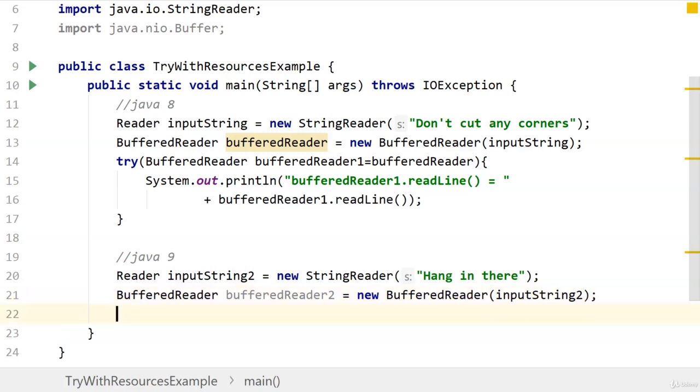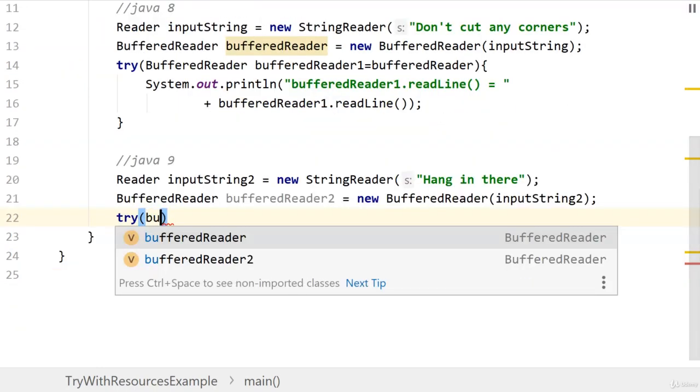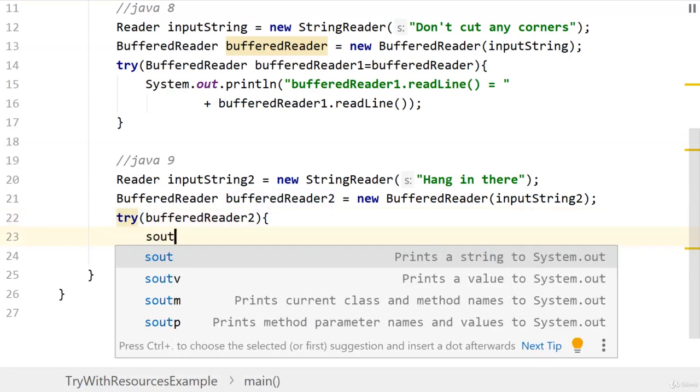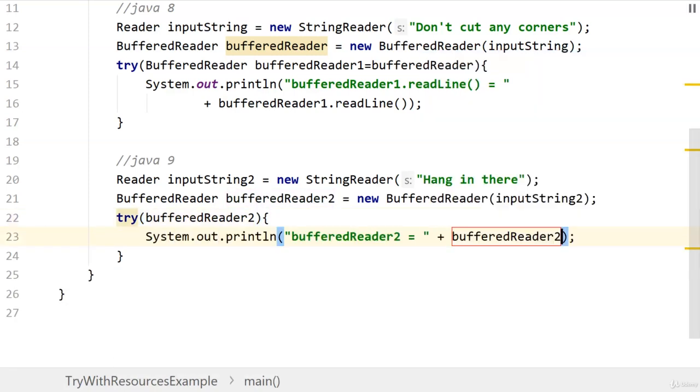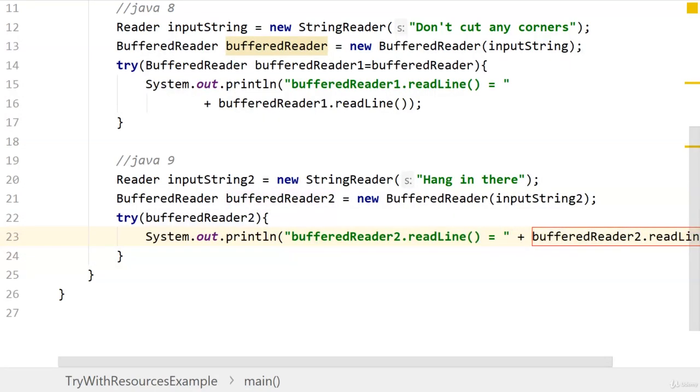And then try with resources. In this case, we'll just use bufferedReader2 directly and sysout bufferedReader2.readLine. Let's move this to the next line.